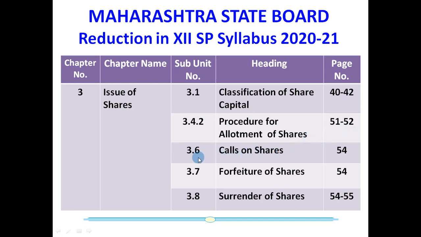Subunit number 3.6, calls on shares, on page number 54. Subunit number 3.7, forfeiture of shares, on page number 54. Subunit number 3.8, surrender of shares, on page number 54 to 55, is completely reduced from your syllabus.